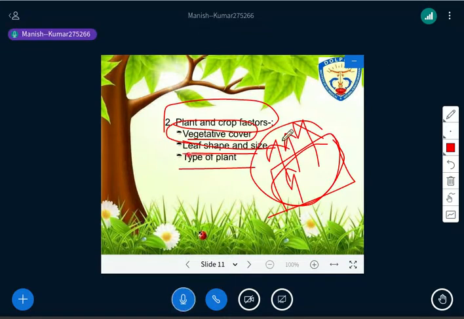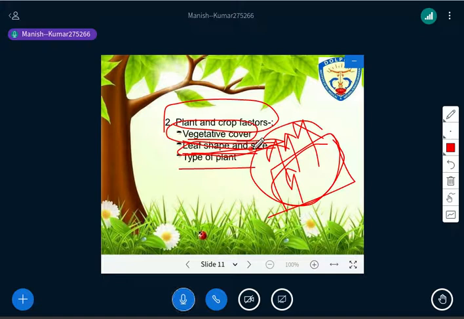Then leaf shape and size, obviously. If it is a more broad leaf, it means what? It is supposed to release more and more water into the environment. It means more transpiration will take place, so more transpiration means more evapotranspiration will be there. Leaf shape and size, isn't it?